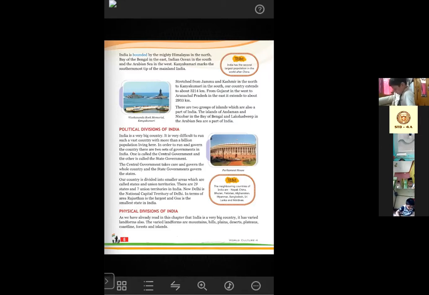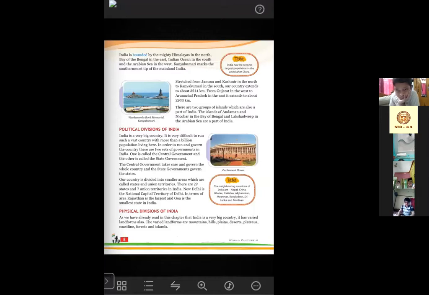Okay, now here I have something to tell you. In 2021, there is a change. What is that change? It is written here that there are 29 states and 7 union territories. So it will actually be 28 states and 8 union territories. Okay, one state is now included in the union territories, so from the state list, it will be shifted to the union territories.